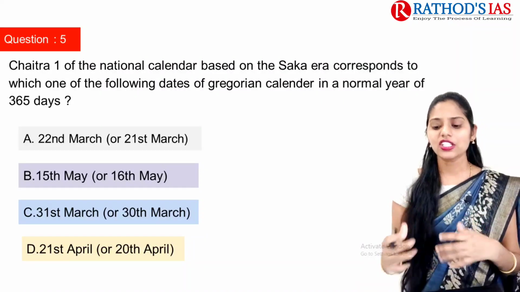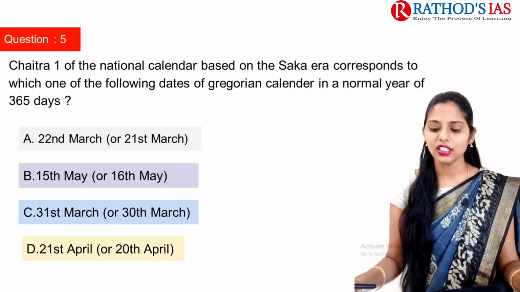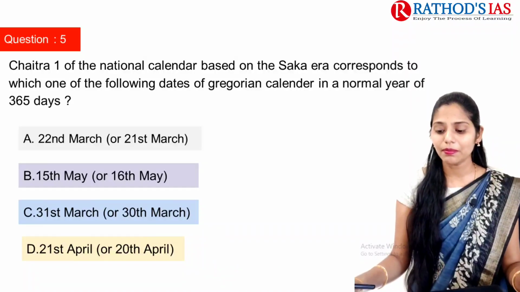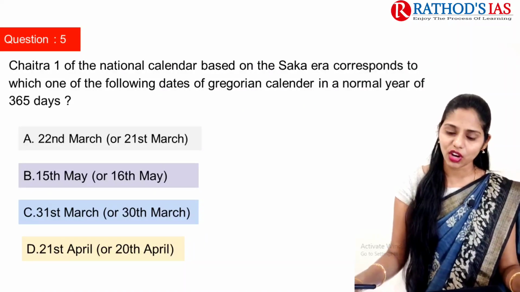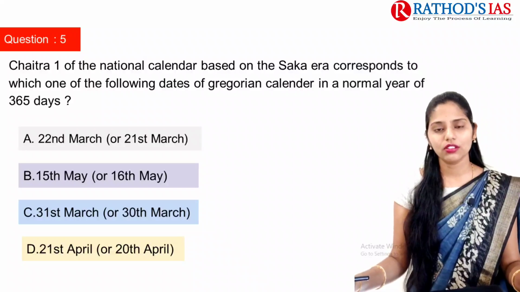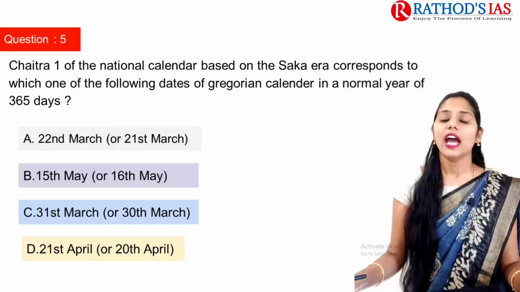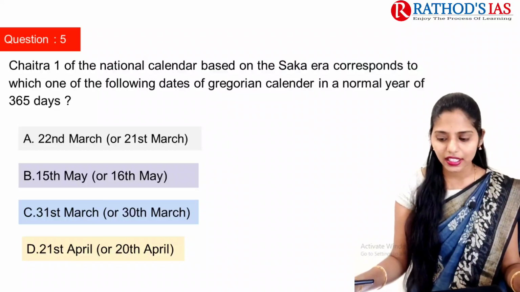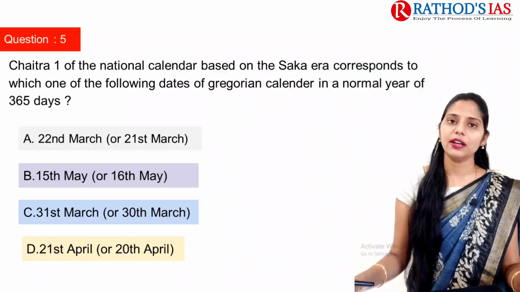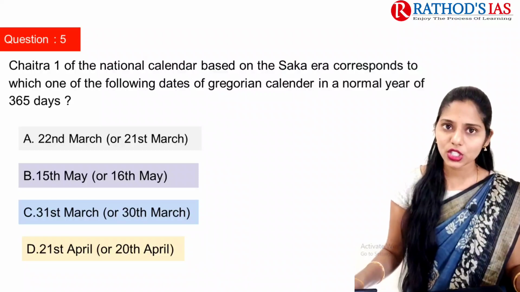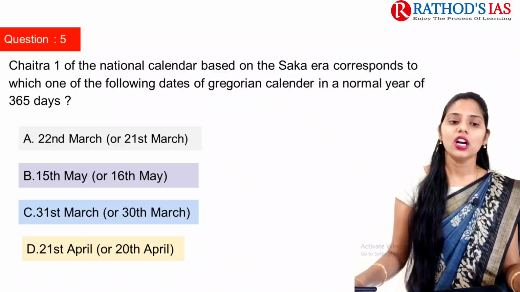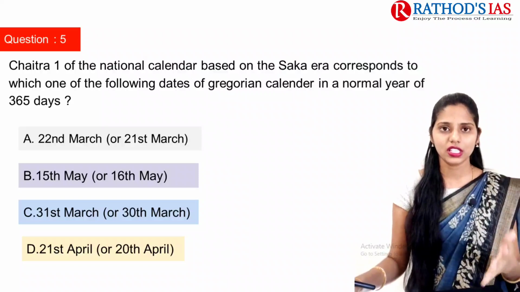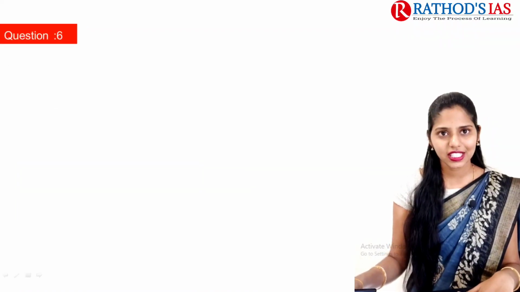The national calendar of India, the Saka calendar, the Saka era, marked the beginning of Saka Samvat, and it is one of the historic Hindu calendars. We adopted this Saka era calendar as our Indian national calendar in 1957. So the correct option here is option A, 22nd March or 21st March, based on whether it is a leap year or not.